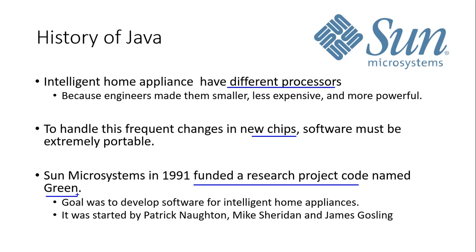The goal was to develop software for intelligent home appliances. Many people in this particular project were pioneers, and one among them was James Gosling. He was the person behind that particular project.